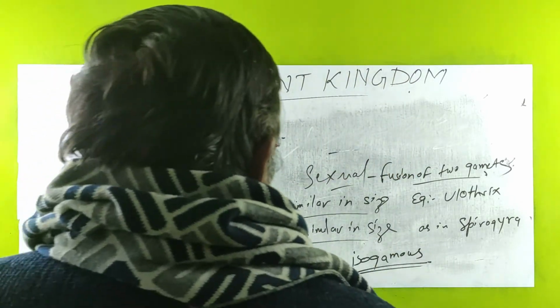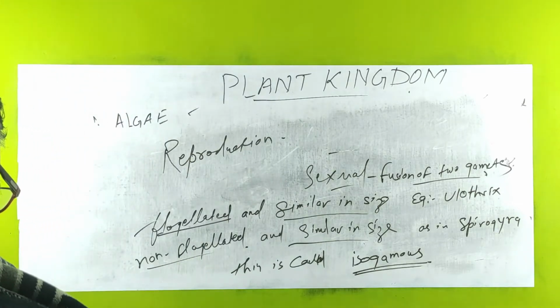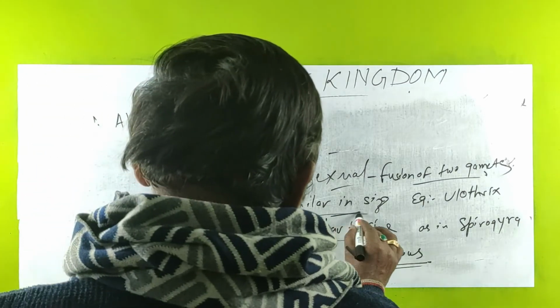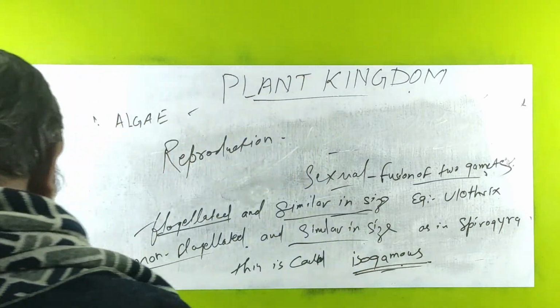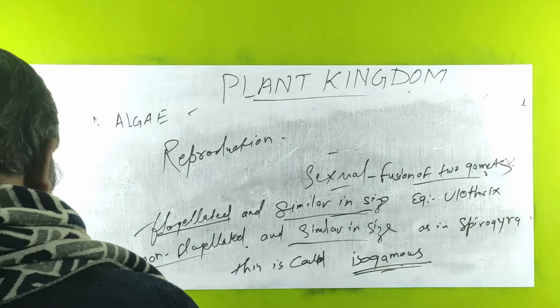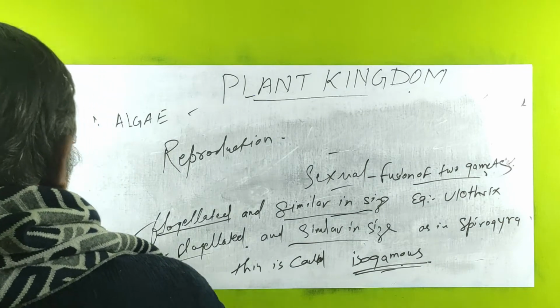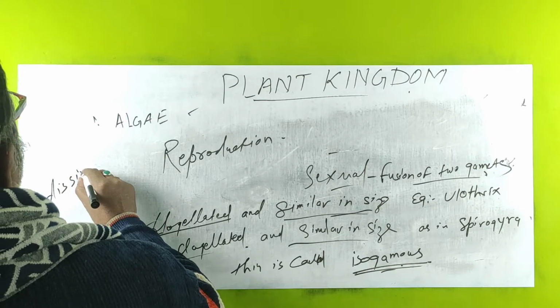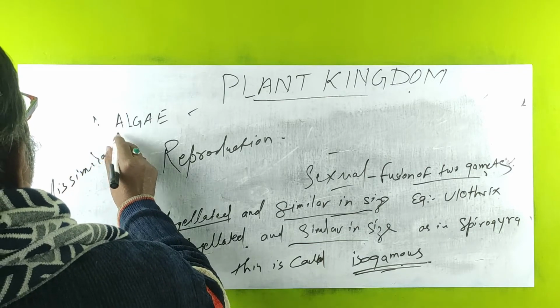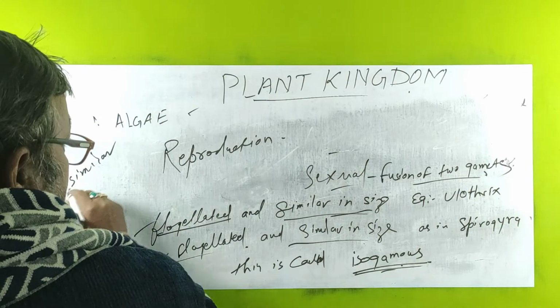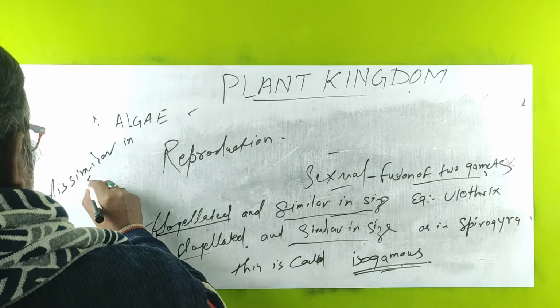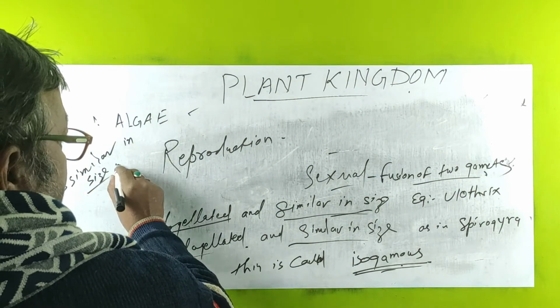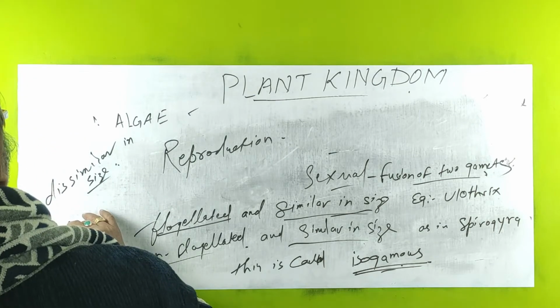So there are three types: isogamous, anisogamous, and oogamous. In isogamous, the gametes are similar in size, while in anisogamous, fusion of two gametes is dissimilar in size.